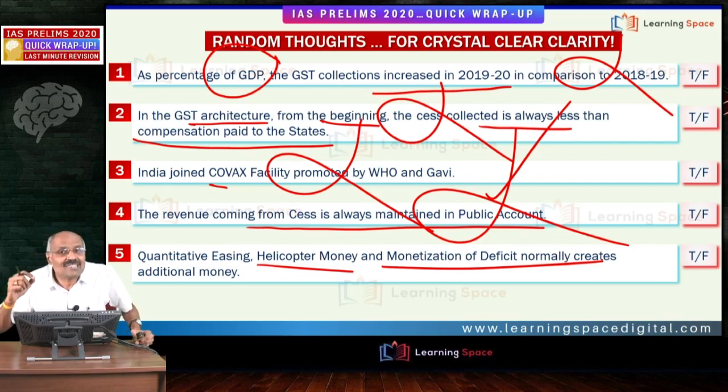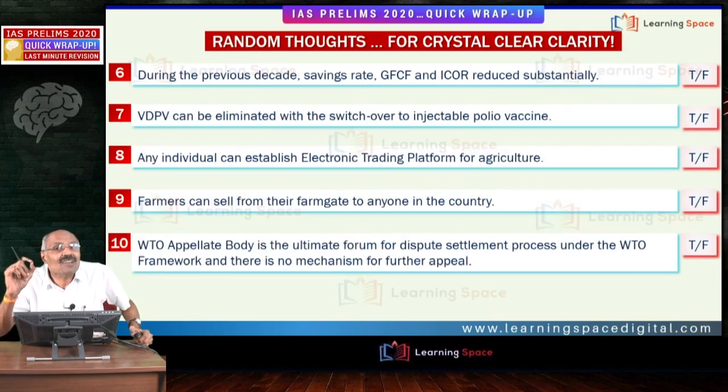Then monetization of deficit. Center issues the bonds. Instead of banks, insurance companies subscribing to those bonds, RBI subscribes to them. That is monetization of deficit. Third one is quantitative easing. Quantitative easing is printing currency and putting it among the nation, normally undertaken in Western developed countries. Purchasing all types of bonds in the market and throwing a lot of money in circulation, that is creating additional money, that is quantitative easing, which is undertaken in the Western developed countries.